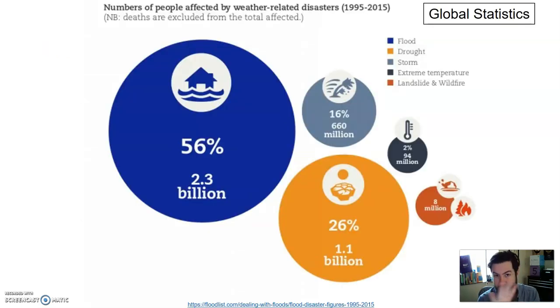Now, flooding, as far as global statistics are concerned, is a big deal. This image shows the number of people affected by weather-related disasters, and this is of the global population. 56% of the global population from 1995 to 2015 were somehow affected by flooding. Drought, storms, heat, wildfires, landslides. So 56% of the entire world was somehow affected by a flooding disaster.